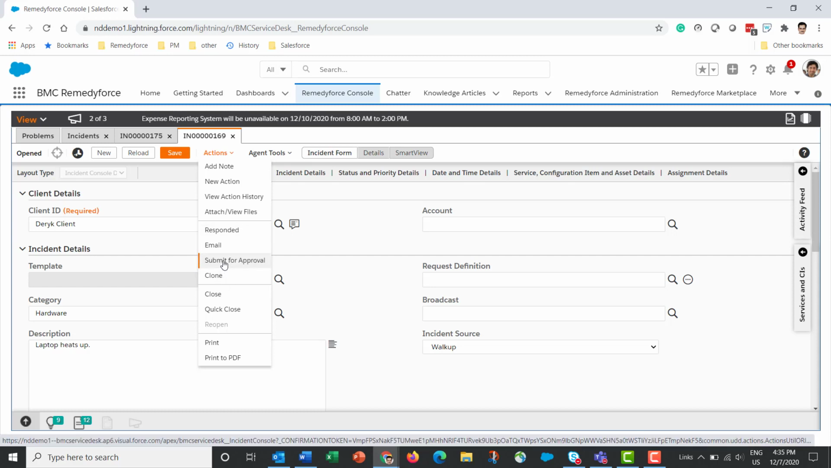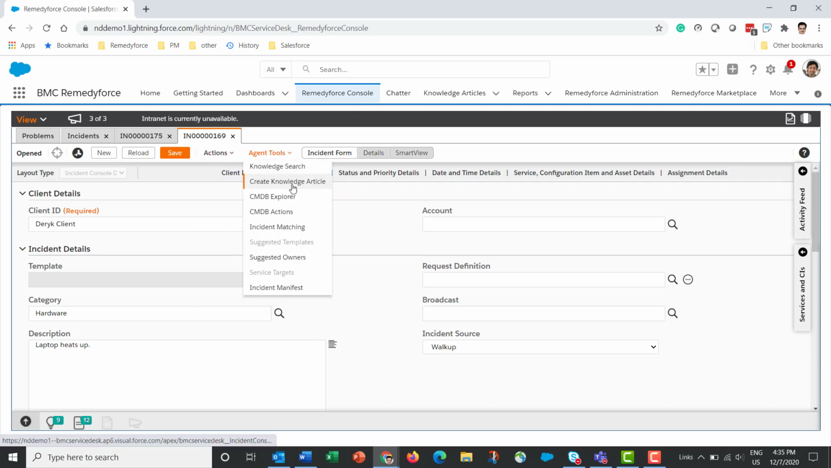Another action that can be performed from here is to submit this record for approval. Now on incidents, usually there are no approvals, but if you have set up an approval process, then you can submit this record for approval from here, and then it follows the approval process. Cloning is about copying this incident and creating a new one, and there are other options such as close and quick close.